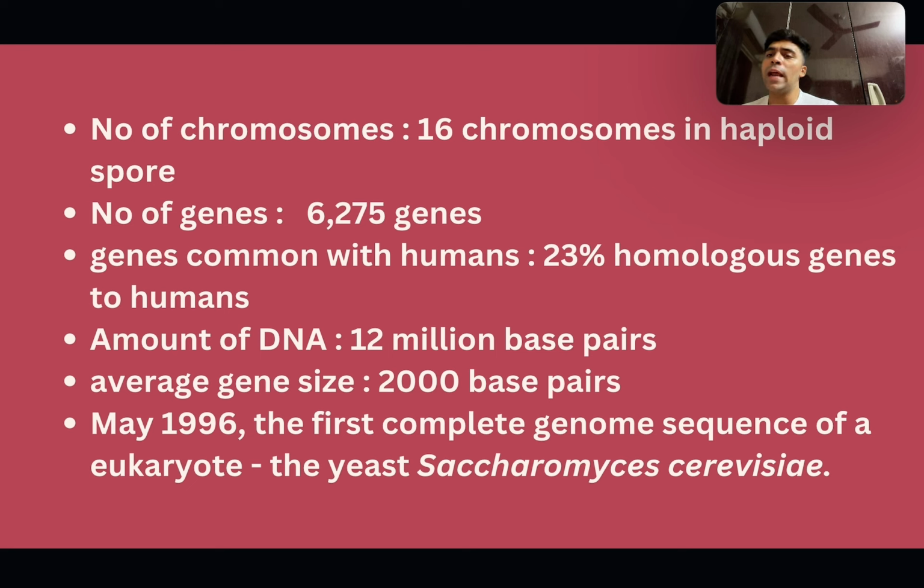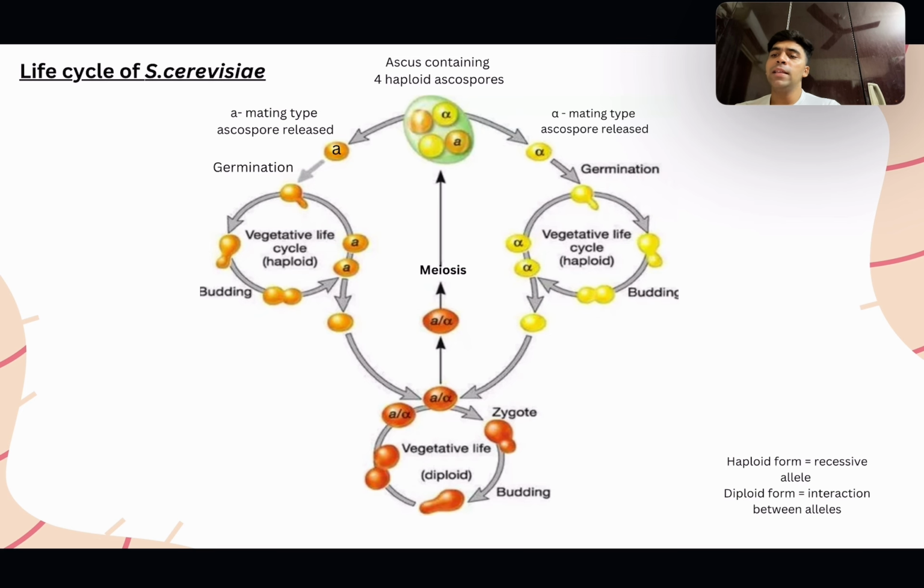In May 1996, the complete genome of this organism was sequenced, and it was the first eukaryote whose genome was completely sequenced. Now let's see the life cycle of Saccharomyces cerevisiae. Basically, there are two mating types: A type and alpha type.